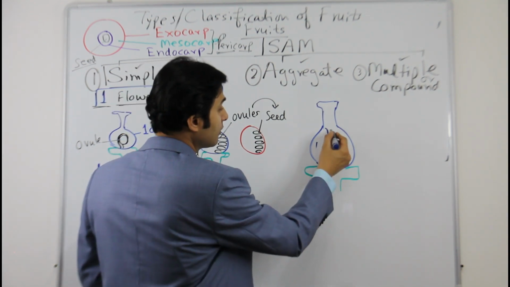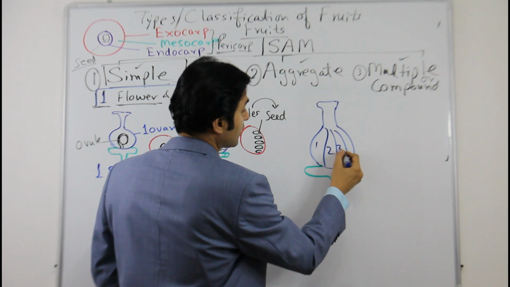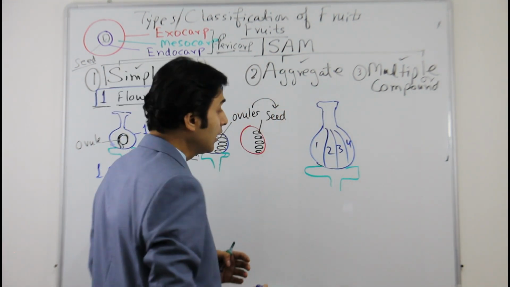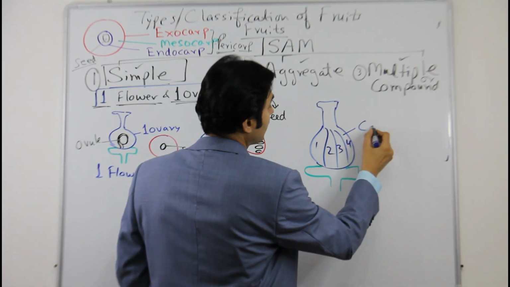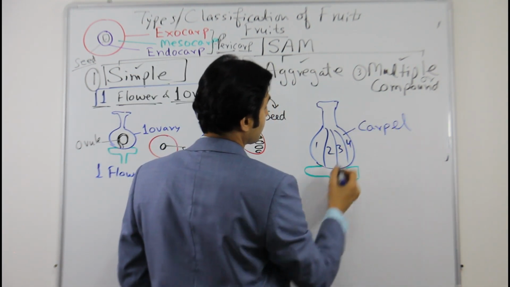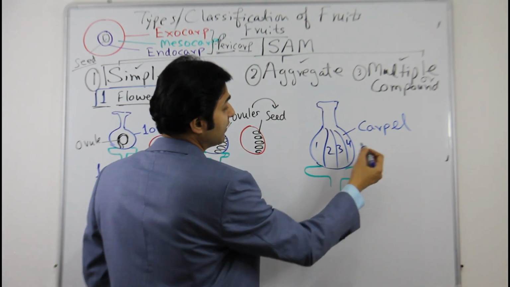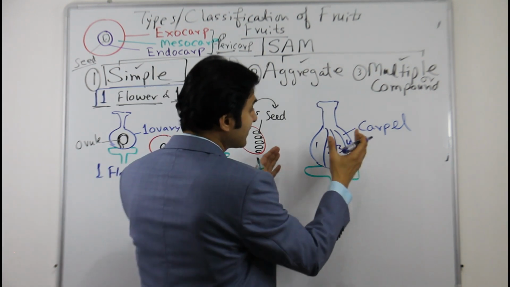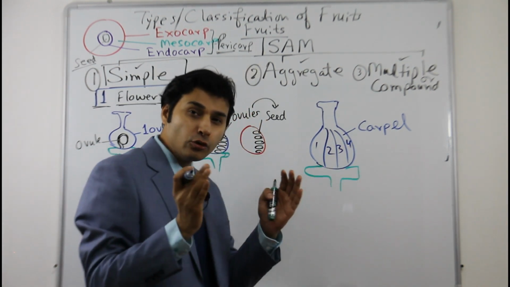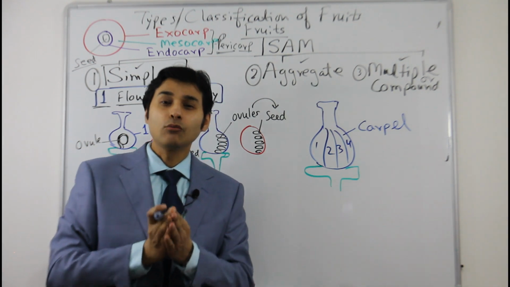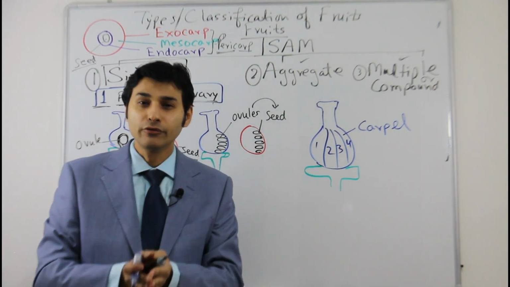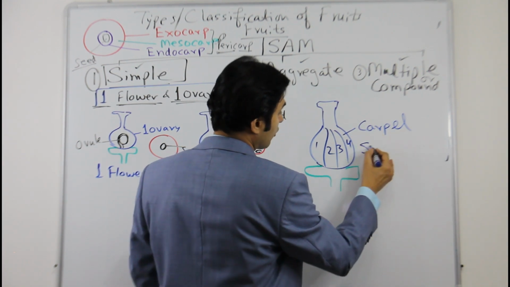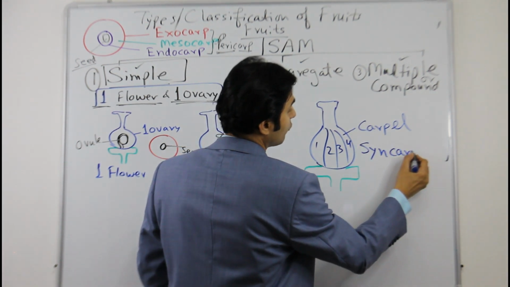So let us see one, second carpel, third carpel, fourth carpel, fifth carpel, sixth, seventh, like that. So what happens here, each one is a carpel. So here you can see 4 carpels, it can be 5 carpels or 6 carpels or 7 carpels or more. But these carpels are fused together in one simple ovary. So this type of ovary where carpels are fused together is called as syncarpous ovary.